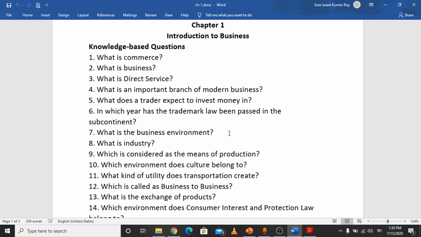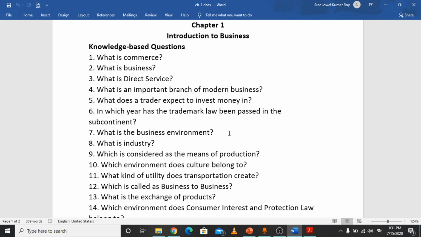That is the independent occupation, like doctor, advocate, lawyer, nurse, auditors. Those are important examples of direct service holders. You will find it in your book, so you don't need to think about it. What is an important branch of modern business? The important branch of modern business is direct service.